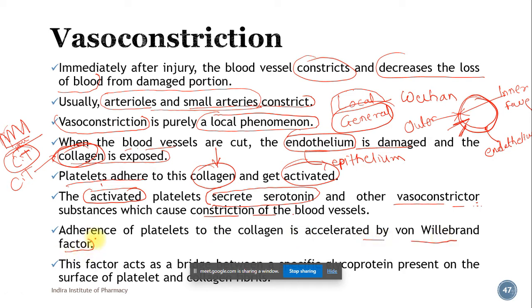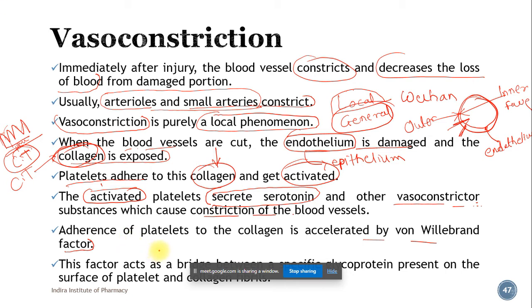There is a type of protein present in the blood which gets activated when there is injury to the blood vessel. When this von Willebrand factor gets activated, it facilitates the binding of the platelets to the collagen. Platelets will on their own bind to the collagen, but acceleration of this process is carried out by the von Willebrand factor.